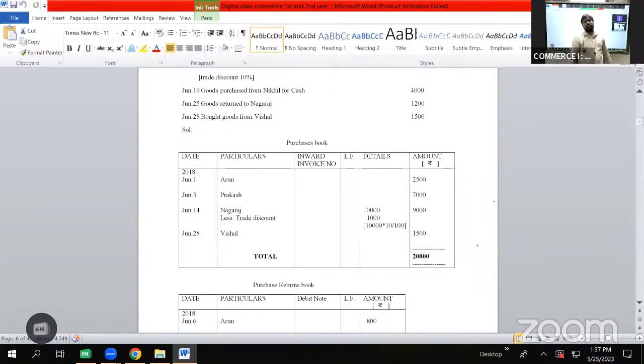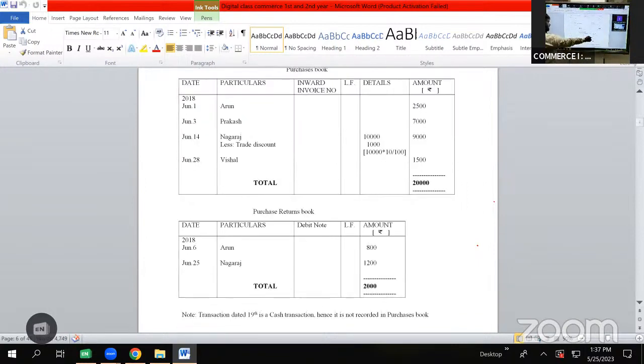Now as we are done with all the transactions, we'll just do the total for both the books, purchases book as well as purchase returns book. So 9 plus 1 is 10, 10 plus 7 is 17, plus 2 is 19, plus 1 is 20. So here it will be shown as total 20,000. Here also the total is 1,200 plus 800 is 2,000, which will be shown as total 2,000 rupees.